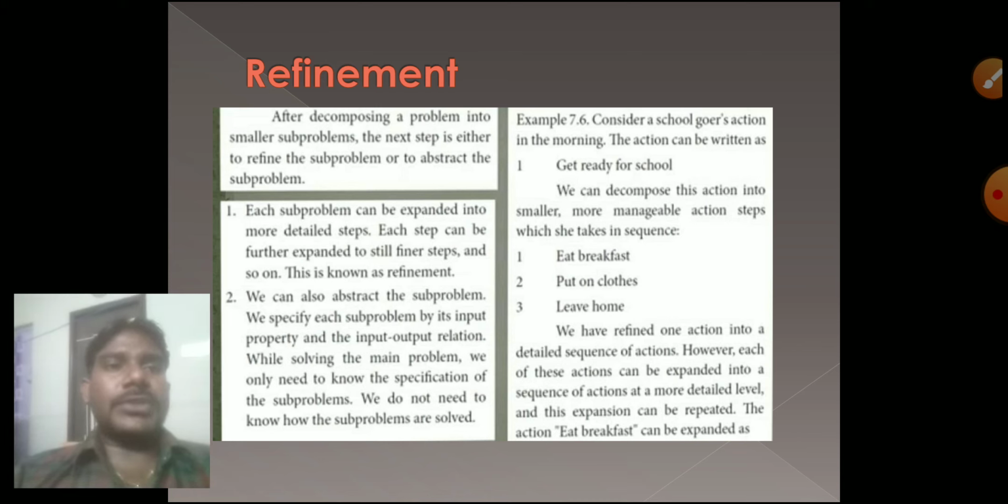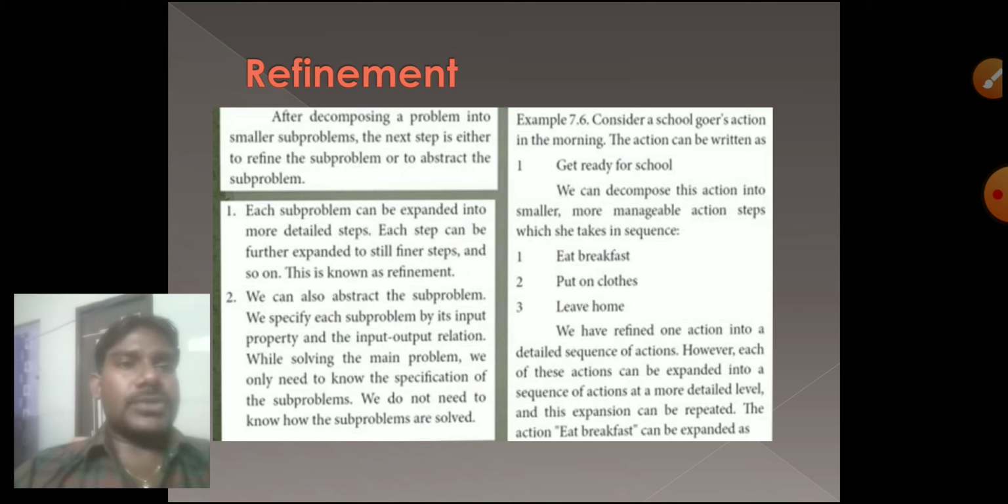Now we have to check the sub problems. For example, they are giving one sub problem example. Consider getting ready for school. How are they using refinement here? We have to see it one by one. Get ready for school.